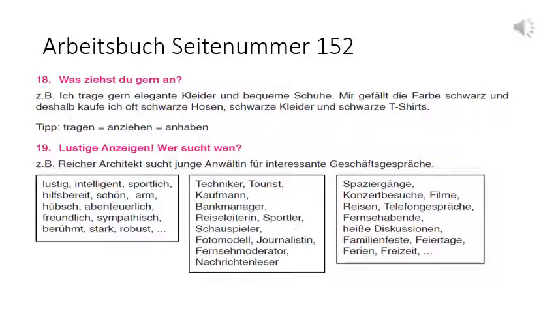Hilfsbereit, helpful. Schön, pretty. Arm, poor. Hübsch, also pretty. Schön is beautiful, hübsch is pretty. Abenteuerlich, adventurous. Freundlich, friendly. Then sympathisch is sympathetic, decent. Berühmt, famous. Stark, strong. Robust is rough and tough.